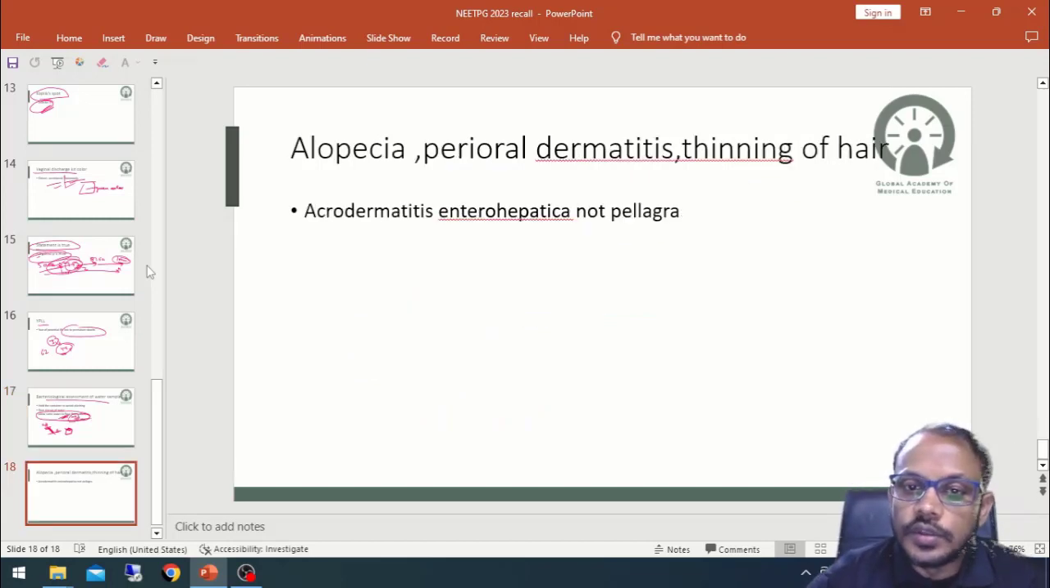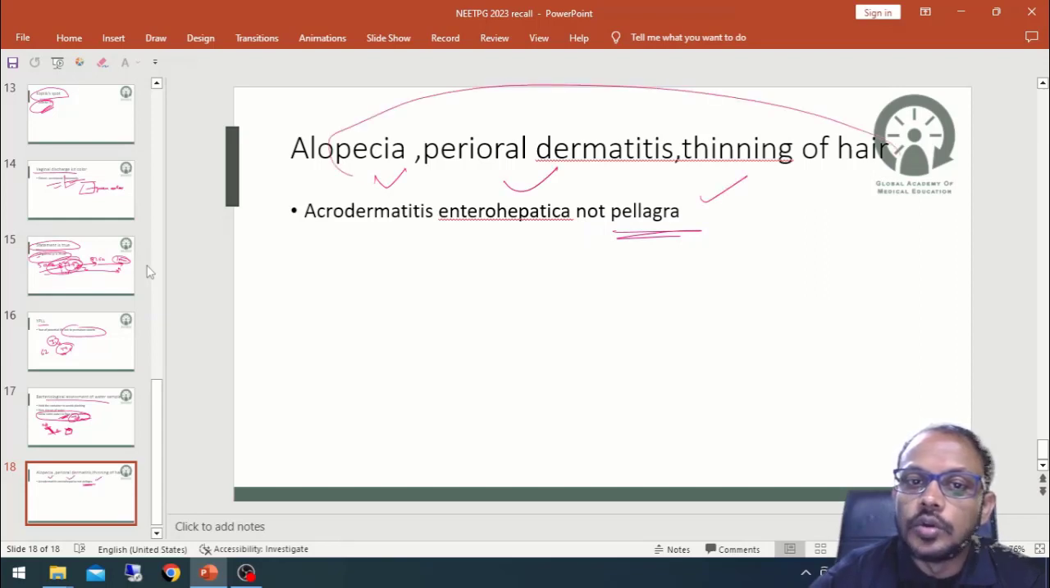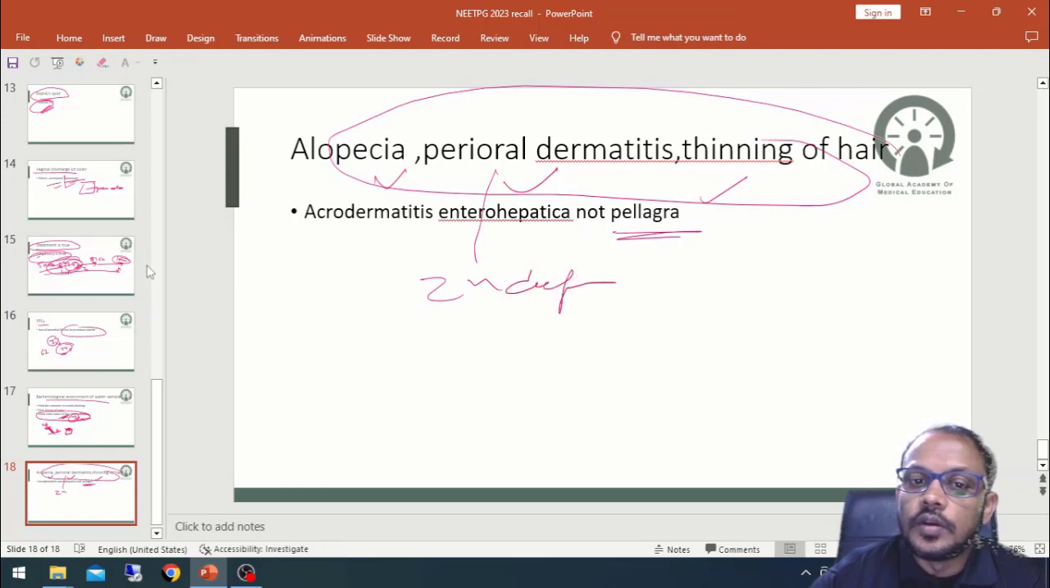Another question was very confusing. Someone told me that it is related with pellagra, but many of them told that alopecia, perioral dermatitis and thinning of hair were there. So this is basically the feature of zinc deficiency. Okay, and it is called acrodermatitis enteropathica. Okay, so zinc deficiency should be our answer.